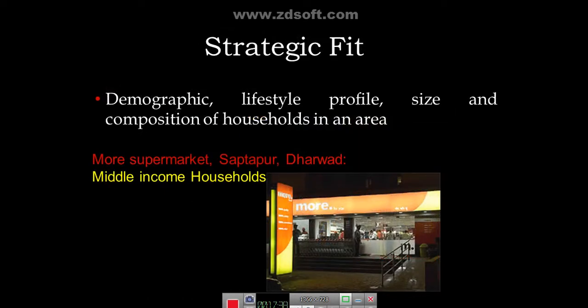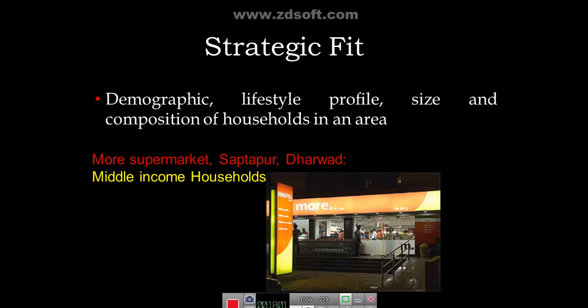Then strategic fit. Where the company wants to open its retail store, in the catchment area surrounding the site, whether the target customers reside or can easily reach it, that is evaluated, and that is nothing but strategic fit.